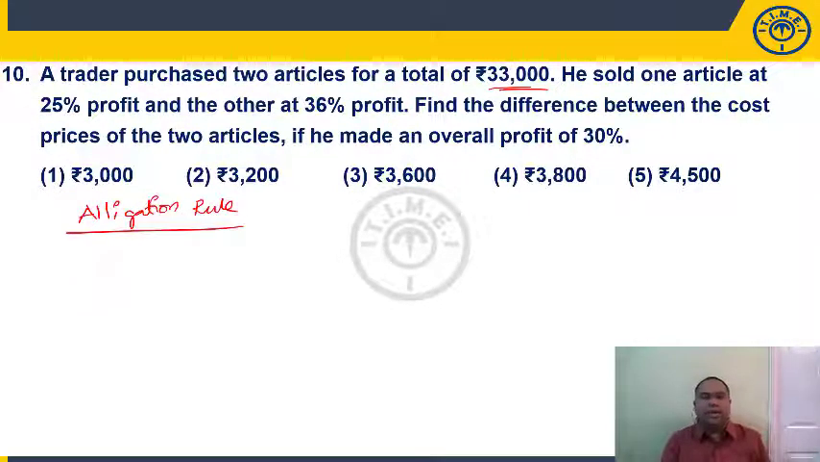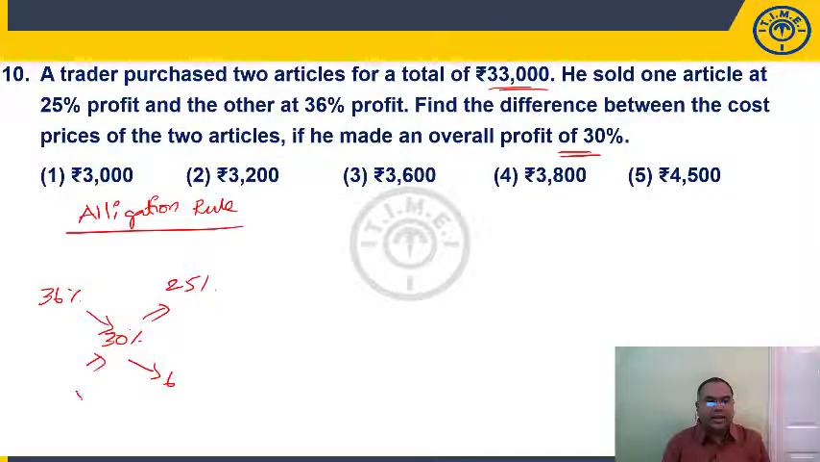Alligation rule, what is alligation rule? You get highest value here, 25%, 36%, we'll get 36% here. Smaller value, 25% here. Overall profit means 30%, right? So average profit is 30%. 36 minus 30 is 6%. 30 minus 25, this is 5%.